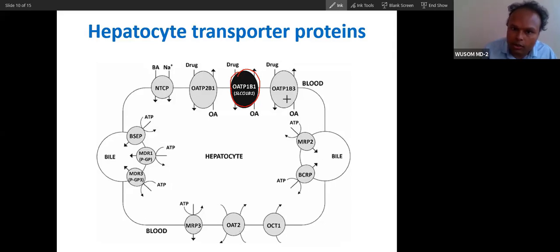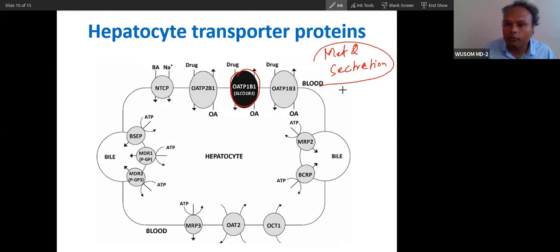Why am I showing this many transporters? Because the metabolism and secretion of bilirubin will be done in a similar fashion to drugs. So the drug behaves the same way as it behaves with bilirubin. If you understand bilirubin catabolism, you can use that catabolic process for a majority of drugs.